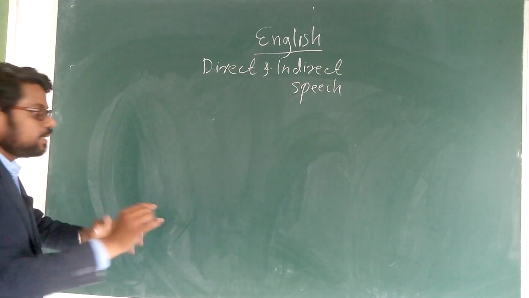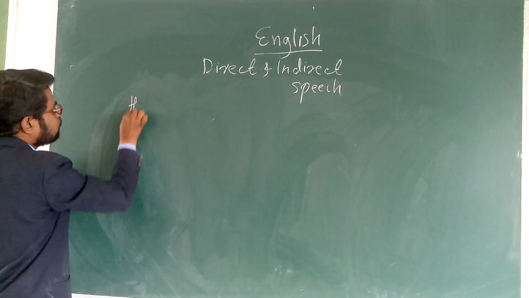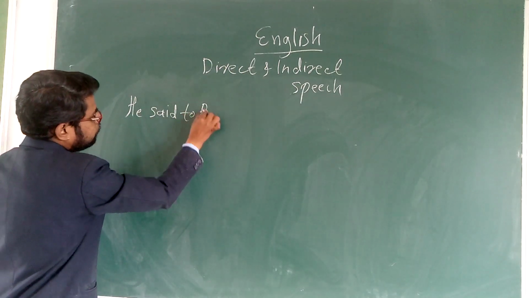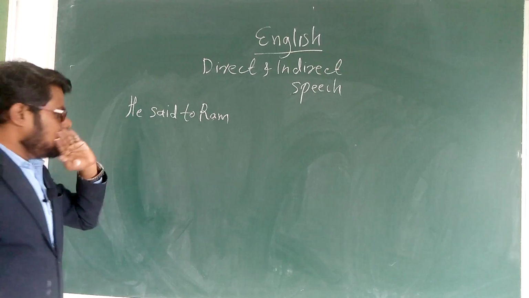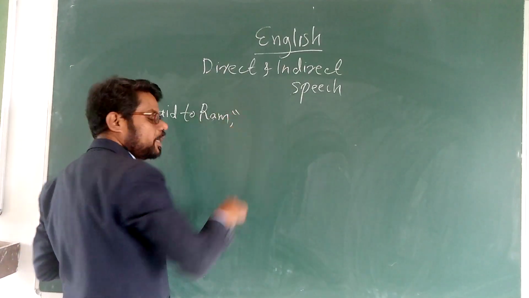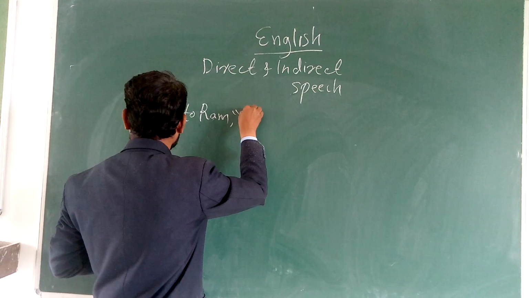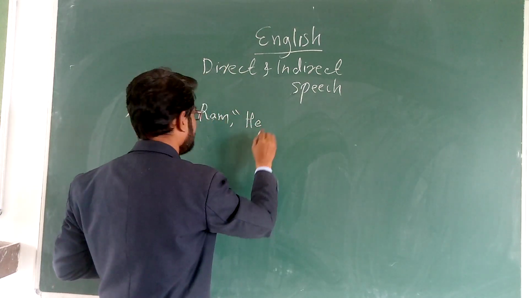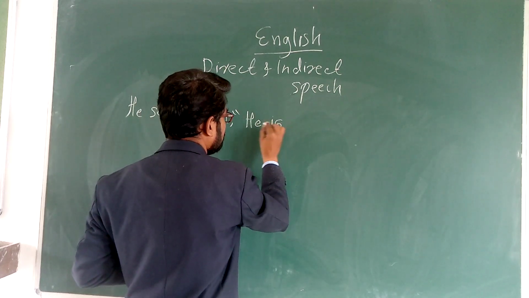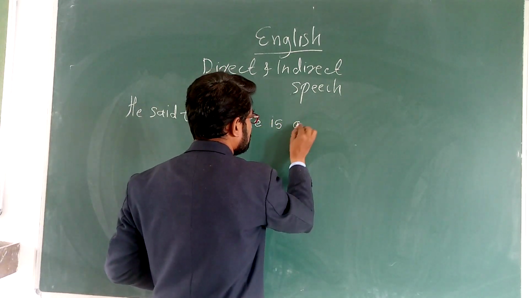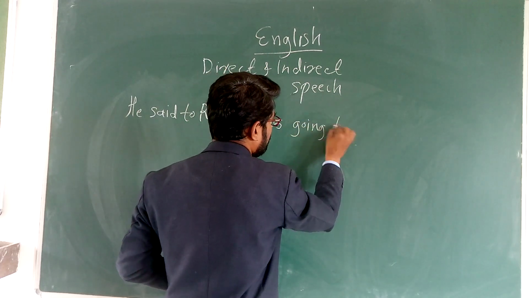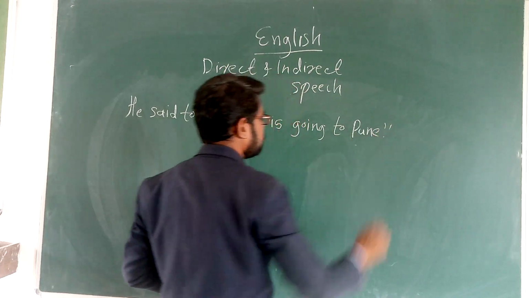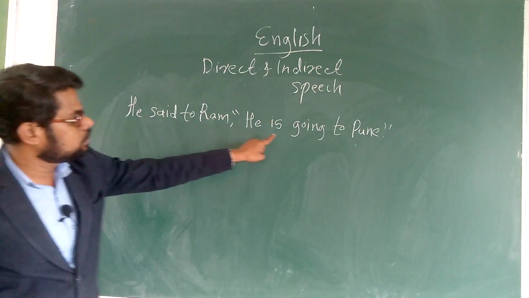See, there is one sentence. He said to Ram, inverted comma, he is going to Pune. He is going to Pune. See, he said to Ram, he is going to Pune.